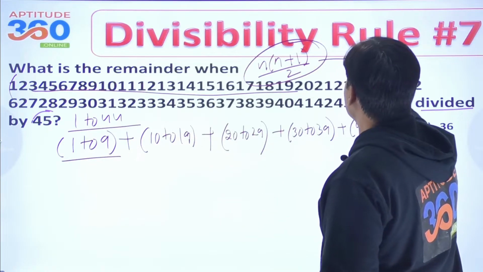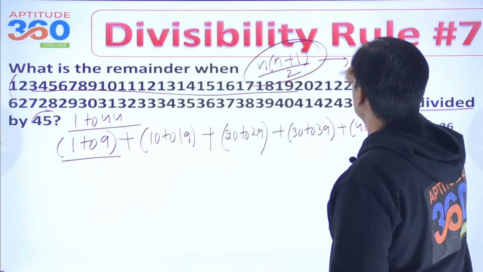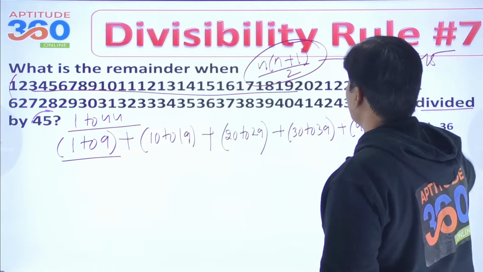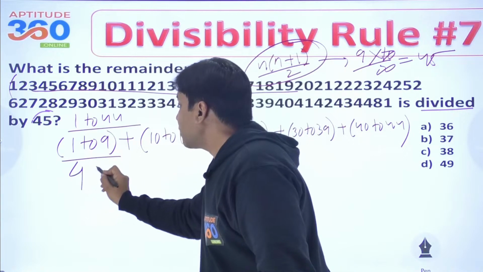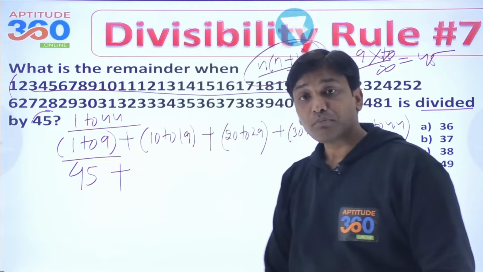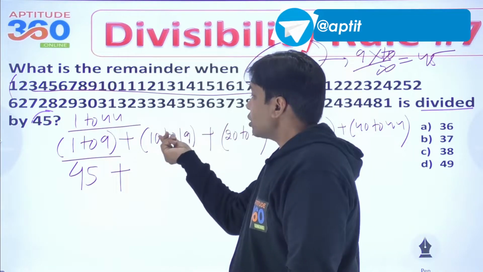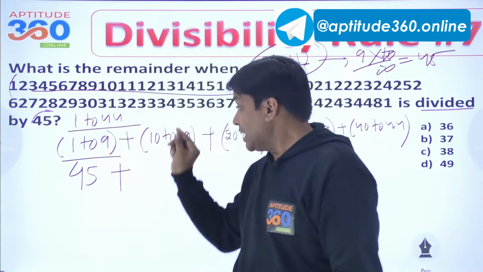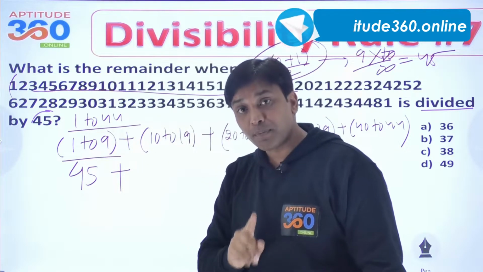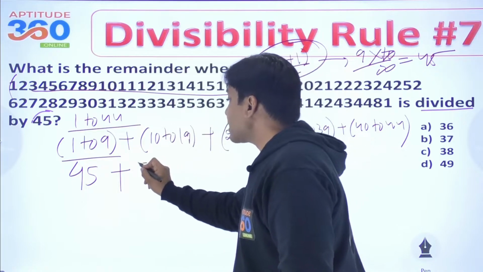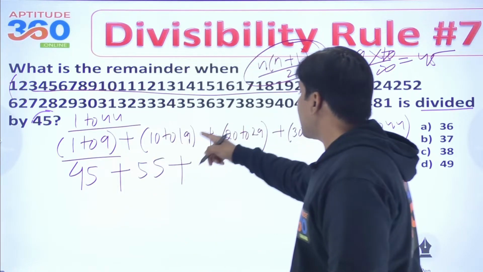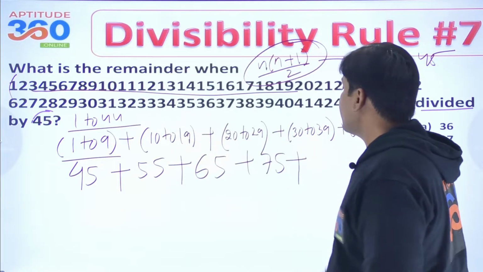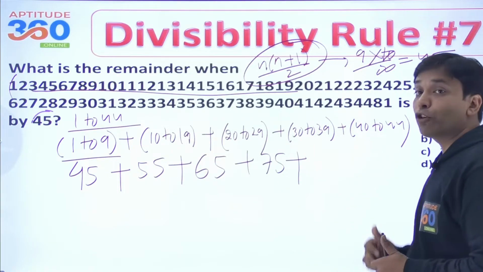And if you do that, that is going to be what? 9 into 10 divided by 2. If you simplify this thing, it is coming out as 45. So this sum over here will be 45, right? What is going to be this sum? Because you have 0 to 9 and 1 is there with each number. You have got 1 at 10th place, so that's going to be 45 plus 10, which is 55. Similarly, this will be 65, right? And this is going to be 75, and this is what you need to find out, 40 to 44.